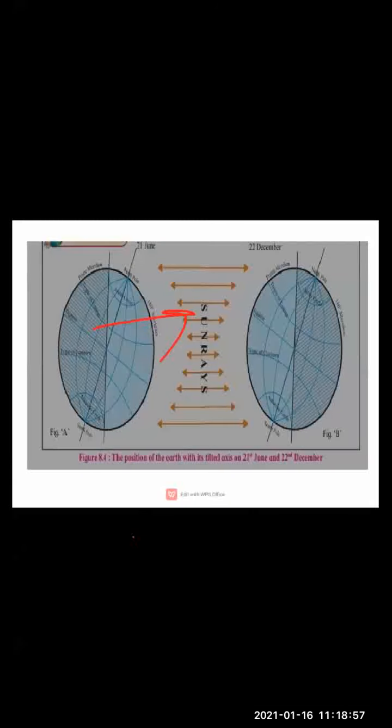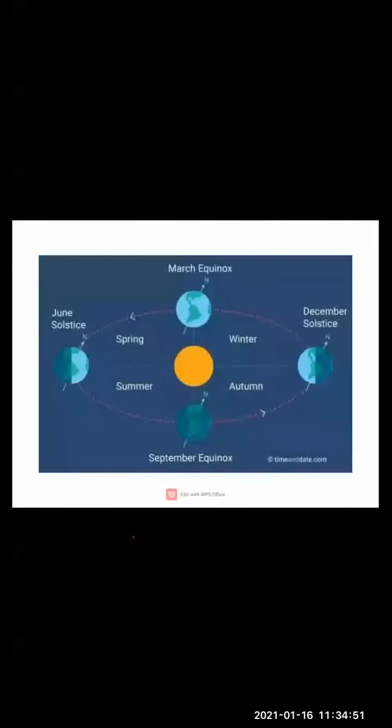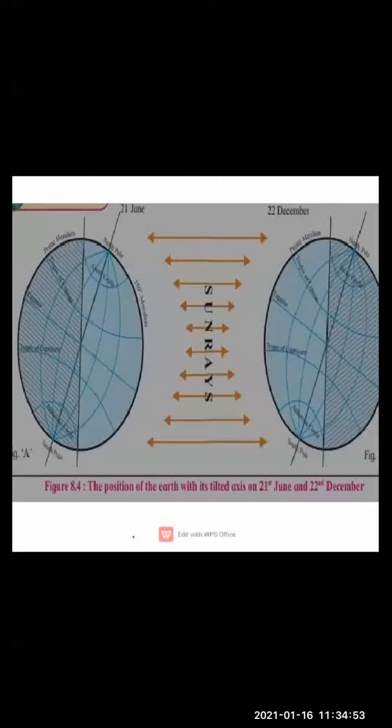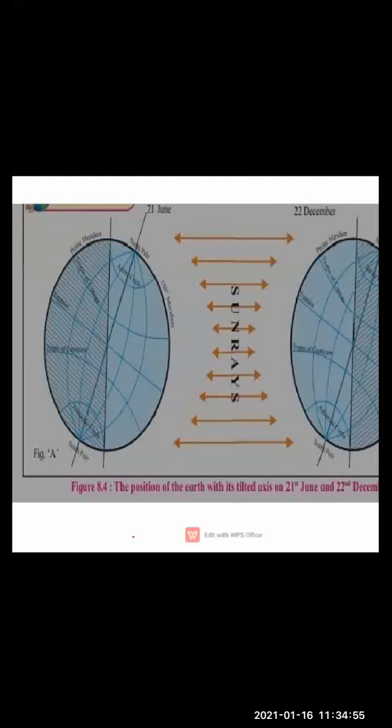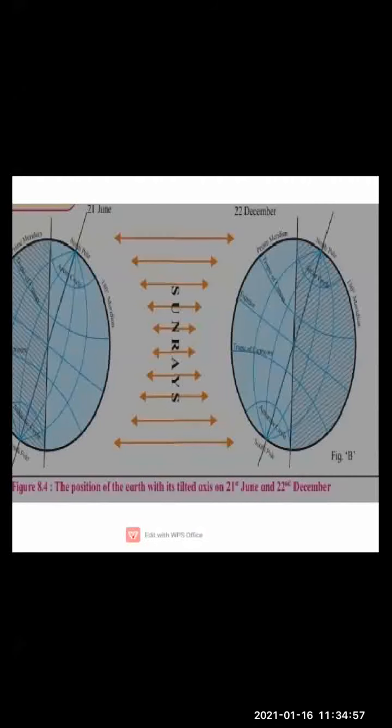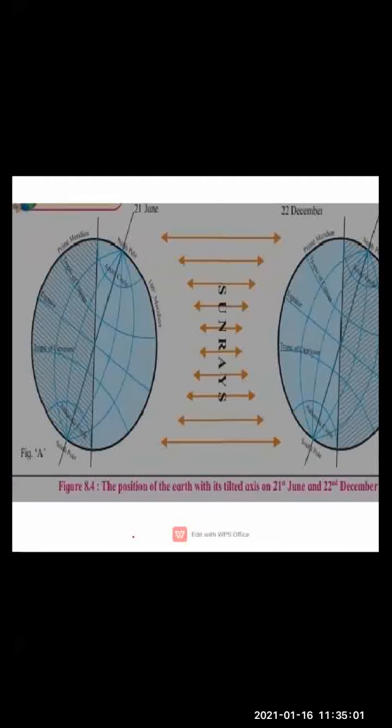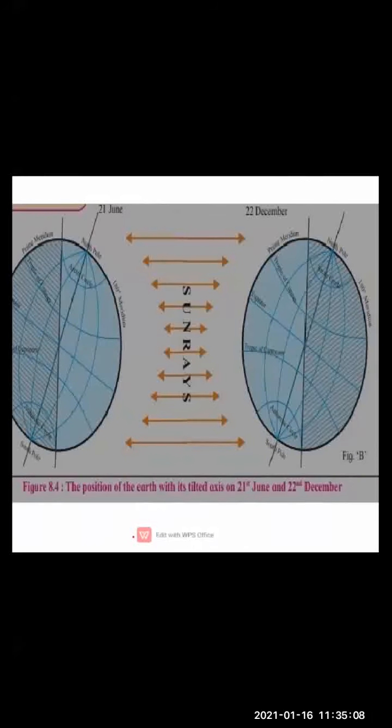Now, moving ahead, children, you can see that figure A is 21st June, and figure B is 22nd December. Okay, right? So now what is happening? In figure A, the North Pole is receiving sunlight. But in figure B, the North Pole is not receiving sunlight. It is in darkness. Okay, children? Whereas the South Pole is receiving sunlight.